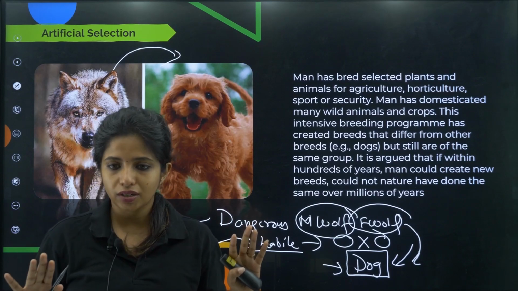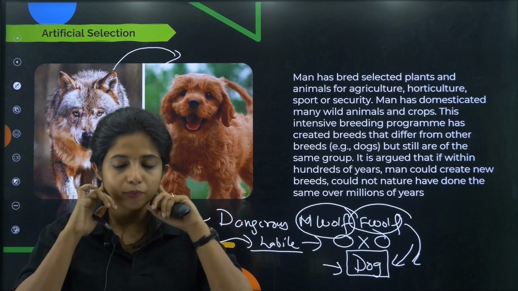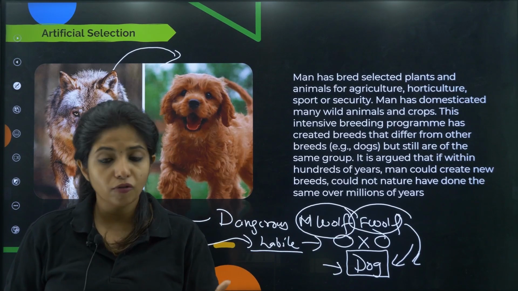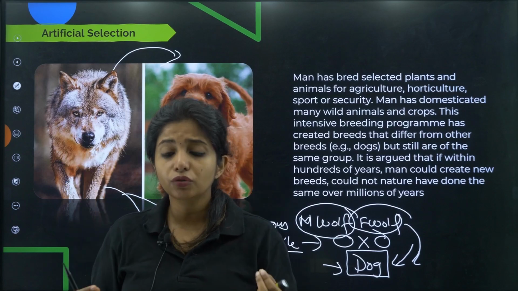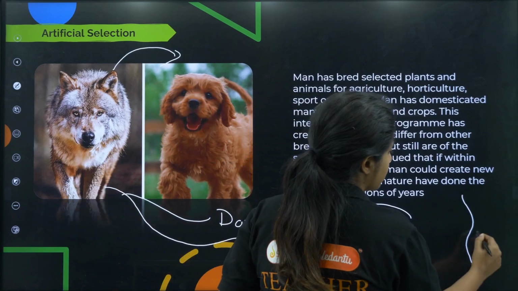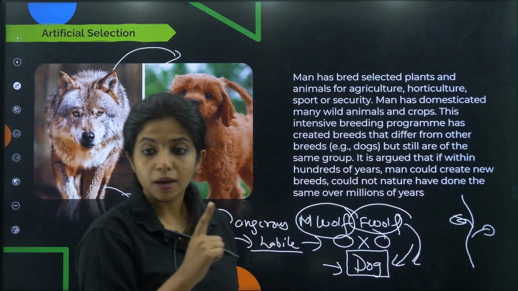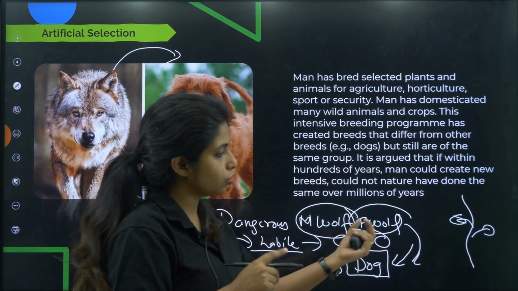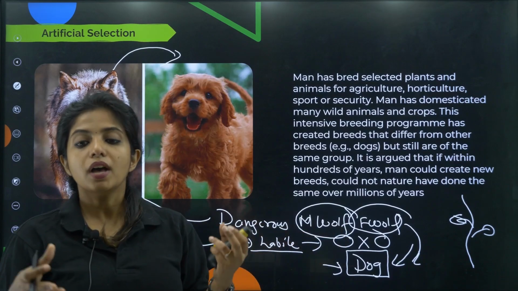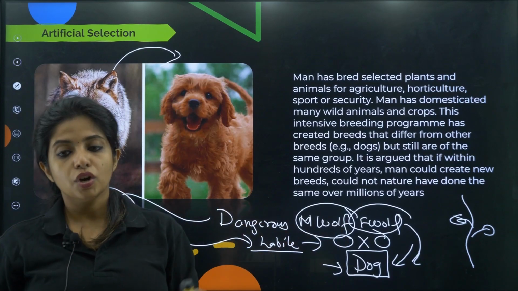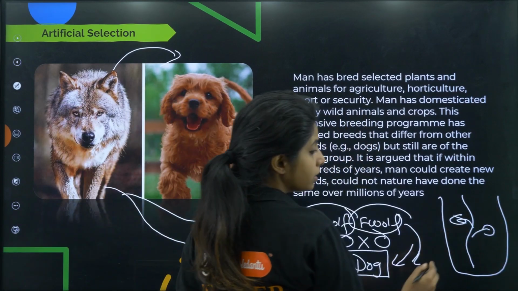This is not natural selection. We human beings artificially selected that, and we are able to do that. For example, you have different types of plants also. You have cauliflower, cabbage and everything, and these arise from a single plant. The cauliflower that you see, the cabbage that you see, all of them basically arise from a single plant. So human beings chose, okay, I'll take the flower buds and make them undergo hybridization such that I get a cabbage or a cauliflower. But here, do you see it happening naturally?